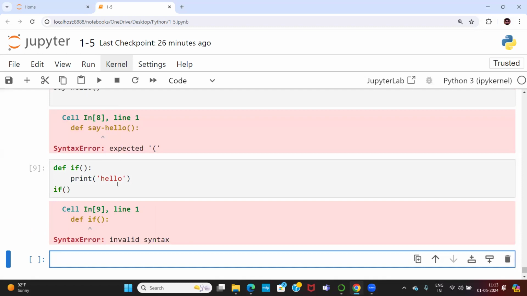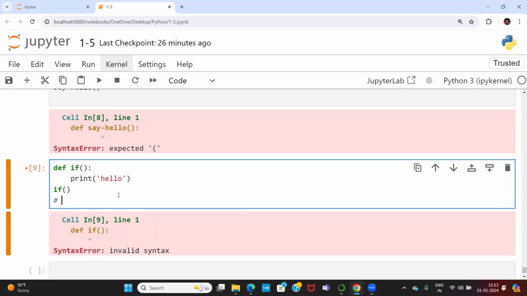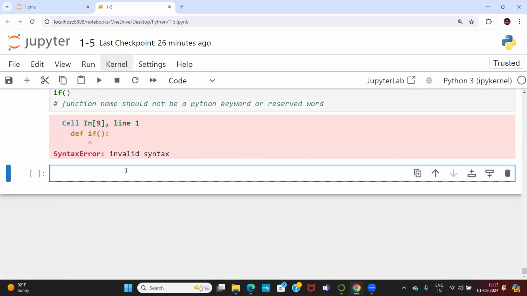So one more rule is satisfied. What is that? Function name should not be a Python keyword or reserved word. That is a very important thing we need to remember. Okay, so now finally, tell me what are the rules for the function name.